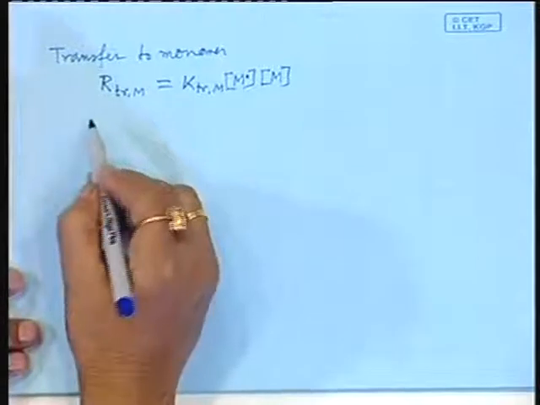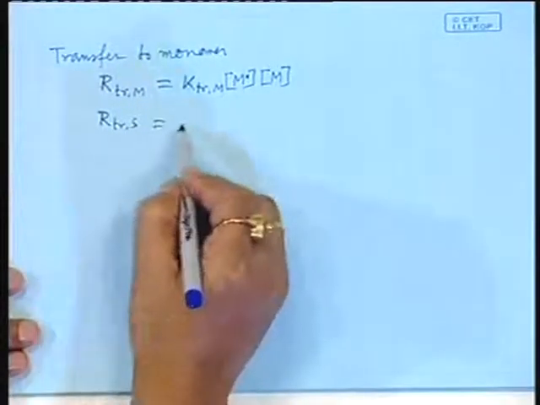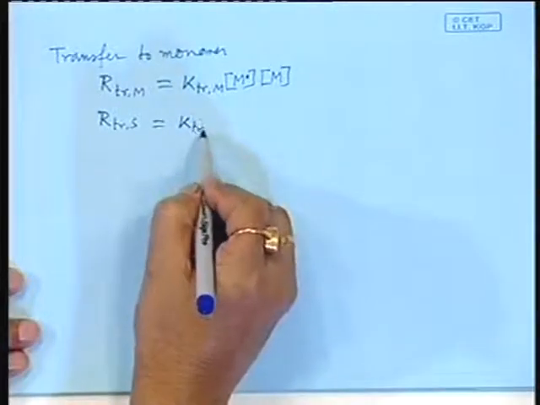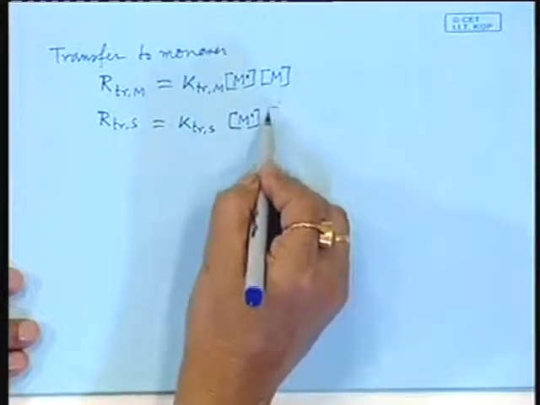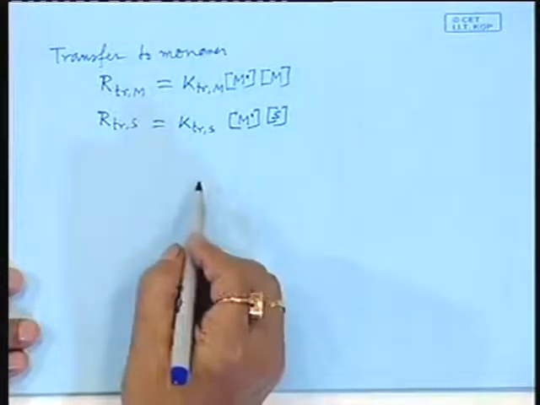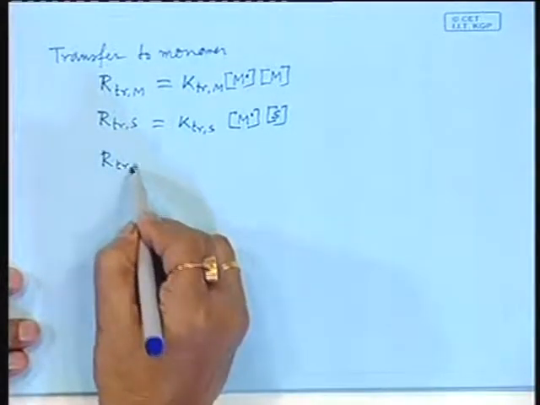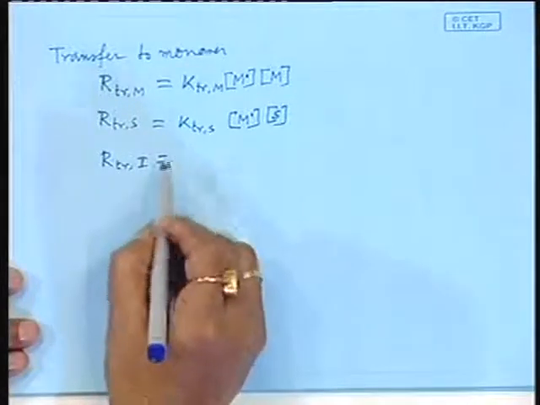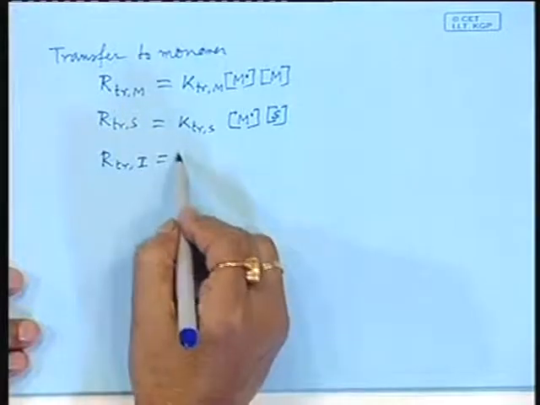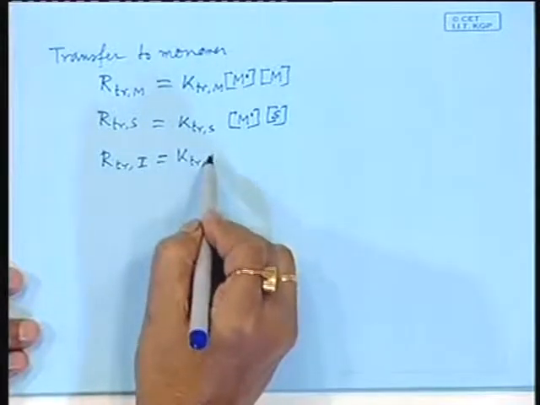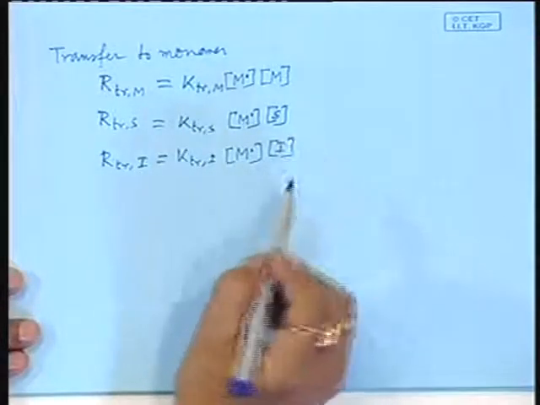And transfer to solvent, RTR,S, here KTR,S times the growing chain concentration times the concentration of solvent. Similarly, RTR,initiator, KTR,I times M dot times I, like this.